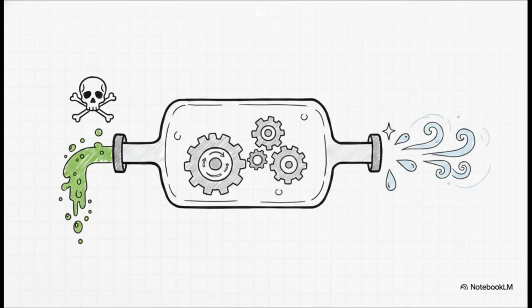Right alongside the lysosomes, we have the peroxisomes, acting as the city's specialized hazmat team. Their primary job is detoxification. As the cell breaks down fatty acids, it naturally produces hydrogen peroxide, which is a highly toxic chemical that could cause severe oxidative damage. But the peroxisome has this brilliant solution. It uses a fascinating enzyme called catalase to instantly convert that dangerous hydrogen peroxide into completely harmless water and oxygen. It is chemical engineering at a microscopic scale, constantly protecting the cell from poisoning itself.